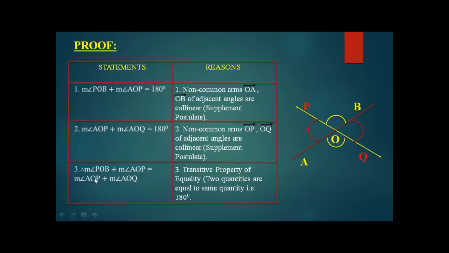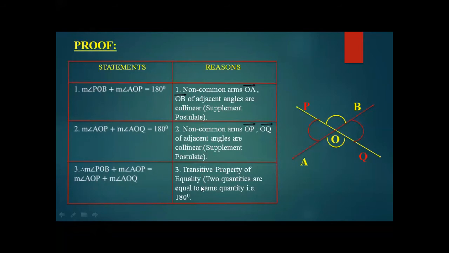Now moving towards point number 3. It says that angle POB plus angle AOP equals 180 degrees, and AOP plus AOQ is also equal to 180 degrees. Wherever two things are equal to a third thing, the first and the second are also equal through the transitive property.